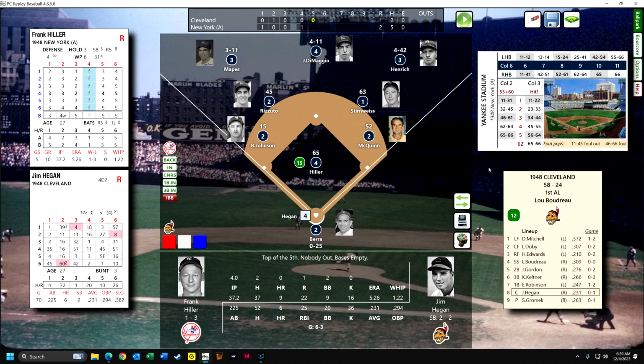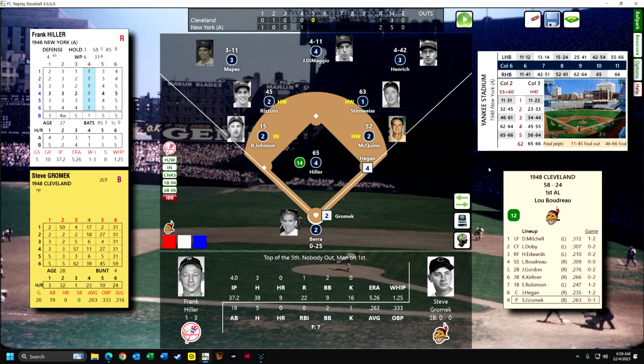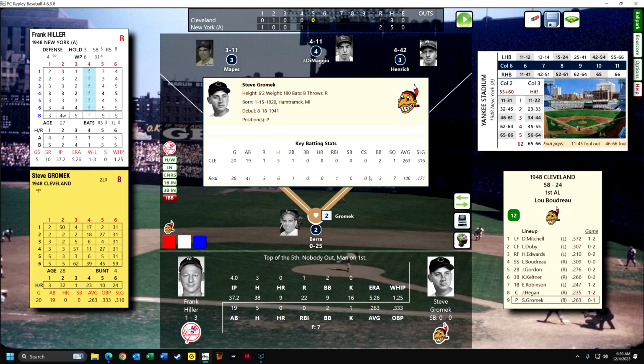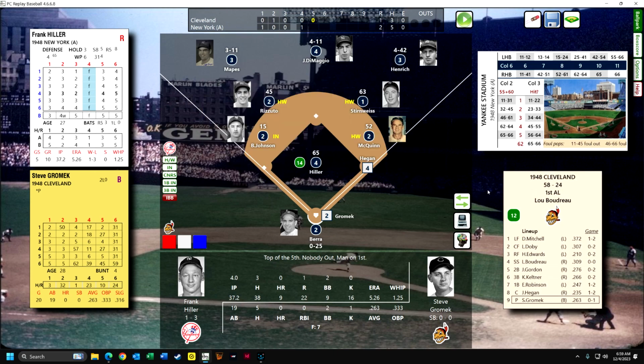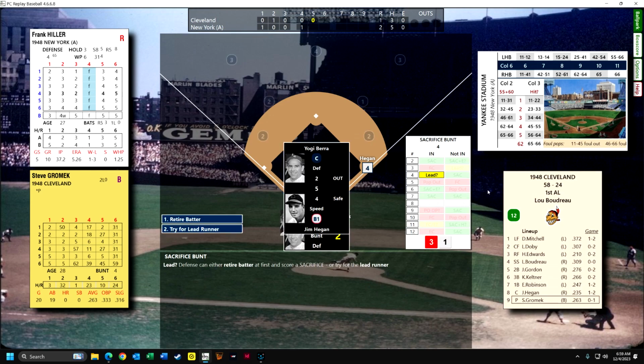So we go to the top of the 5th, and Hegan, we're at the bottom of the lineup for Cleveland, but he gets a hit to center field. So now Gromek, we'll see if the AI is going to have him bunt. His bunt rating is a 4. The ratings are 1 through 5. 1 is the best, 5 is the worst, so he's not a good bunter. You can see that he hit .146. He's not really good at hitting. He doesn't hit into a lot of double plays, but they are going to try to have him bunt.